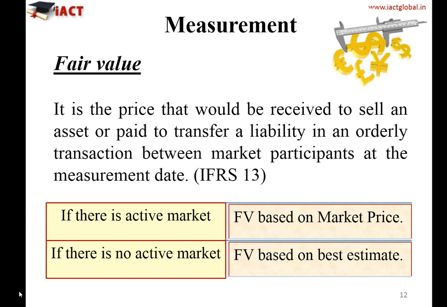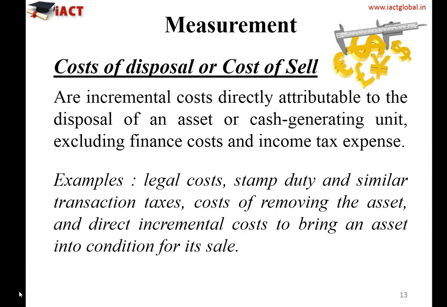So if there is an active market for the asset, the fair value should be based on the market price, or we can say the price of a recent transaction in a similar asset. On the other hand, if there is no active market in the asset, it might be possible to estimate the fair value using the best estimate of what a market participant might pay in an orderly transaction. So this is the definition of fair value: if there is an active market, it is based on market price, and if there's no active market, then we do the best estimate.